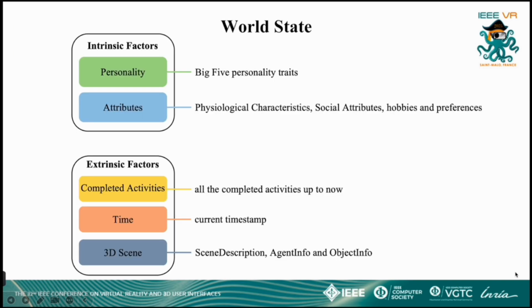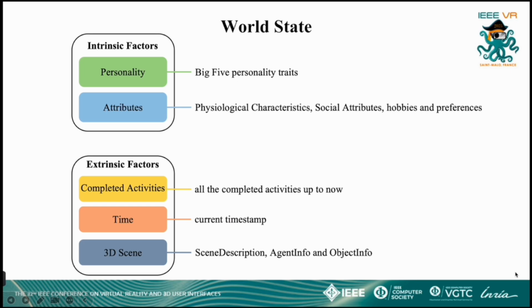Factors influencing the behavior of virtual humans in the world state can be categorized into 2 types: intrinsic factors and extrinsic factors. Intrinsic factors are specified by the user and include the personality traits and attributes of the virtual human. We adopt the Big 5 personality traits to represent these characteristics. Attributes include physiological characteristics, social attributes, as well as hobbies and preferences. Extrinsic factors are influenced by individual characteristics and spatio-temporal features. We define time, completed activities, and 3D scene information as extrinsic factors.